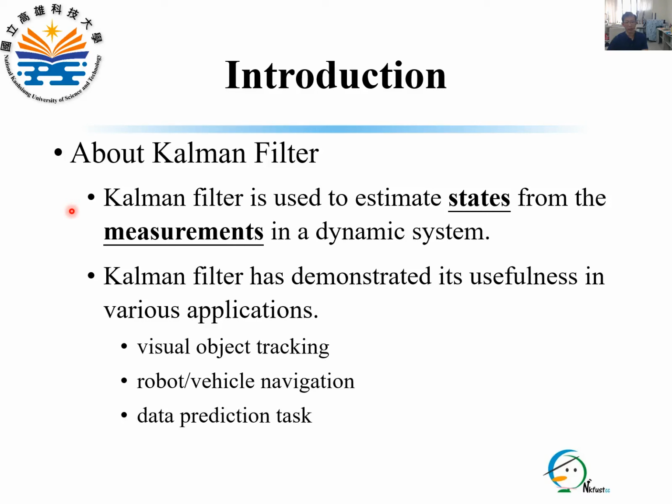The Kalman filter is used to estimate states from the measurements observed over time in a dynamic system. It has demonstrated its usefulness in various applications, such as visual object tracking, robot vehicle navigation, or data prediction tasks.